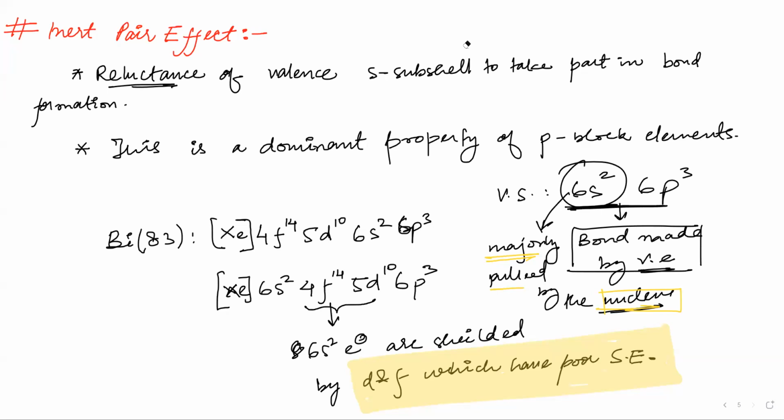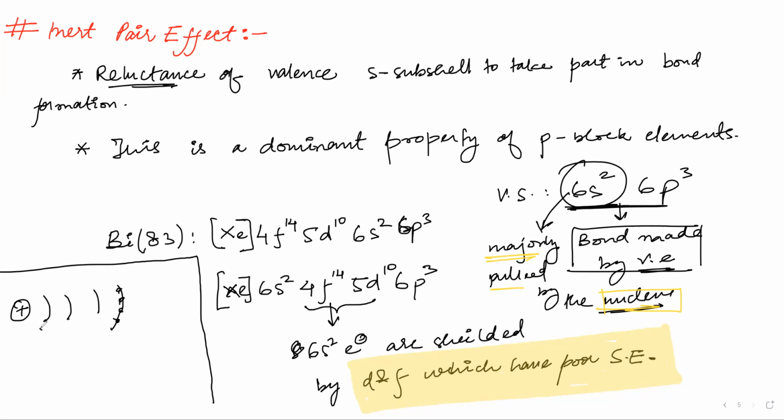You said that S and P make a shielding effect, but here it is not doing anything. Wait a second. Shielding means what? I will be explaining it, Ahmed. See, these are the valence electrons. Shielding is about which electrons the valence electrons are shielded by.